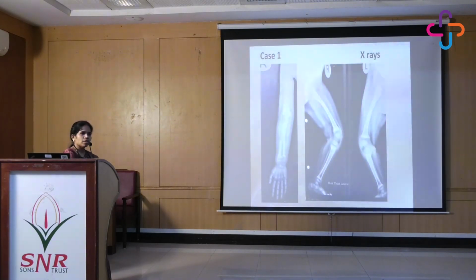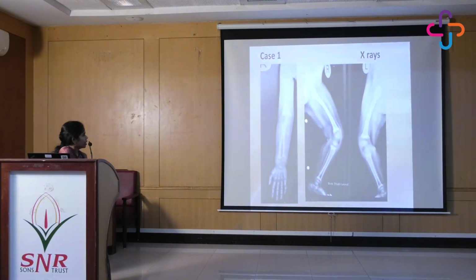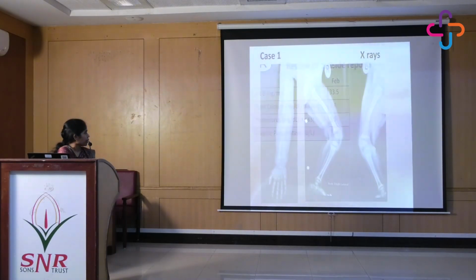Her x-rays, the next step is always to get an x-ray done. So the x-rays usually show the changes at the wrist and the knee joint. So the changes at the metaphysis, where there is cupping of the metaphysis, which is the concavity over here, irregular borders, that is fraying, widening at the ends. The growth plate has become thickened over here, and there is generalized osteopenia and thinning of the cortex. So very classical signs of vitamin D deficiency rickets.